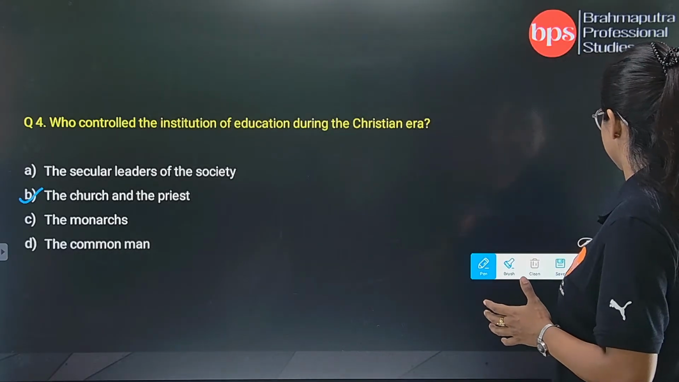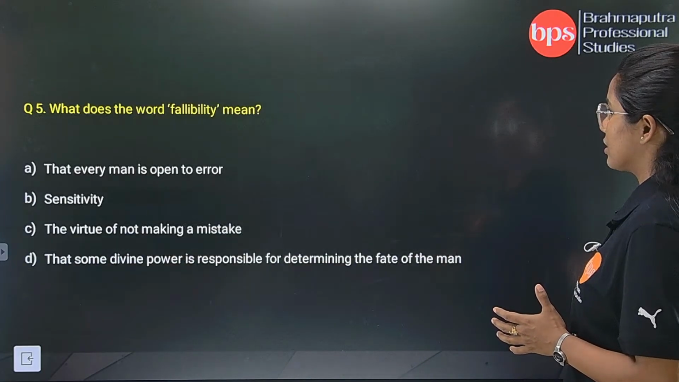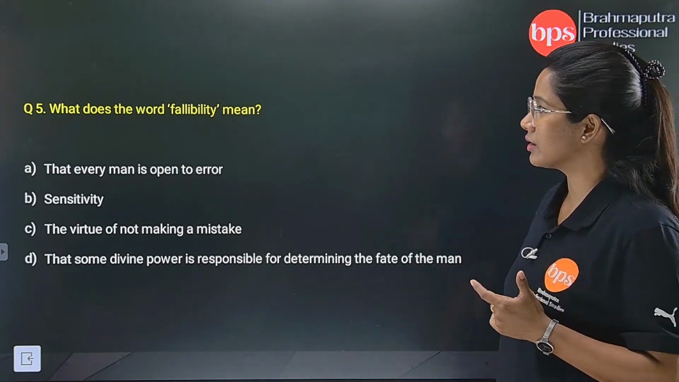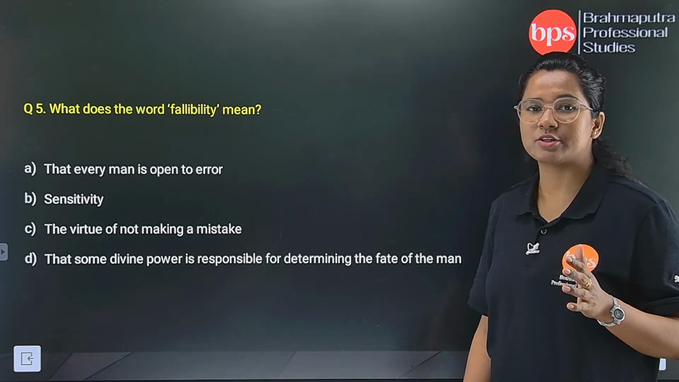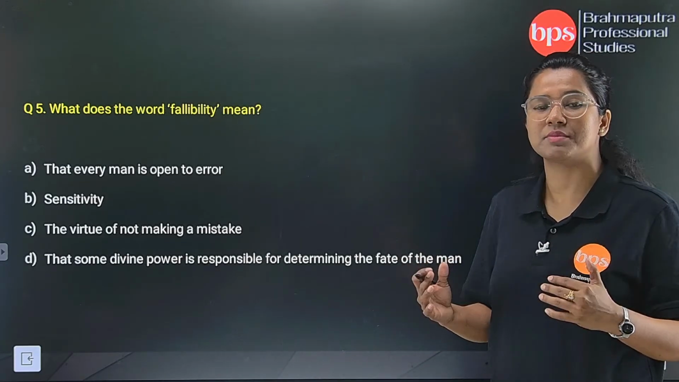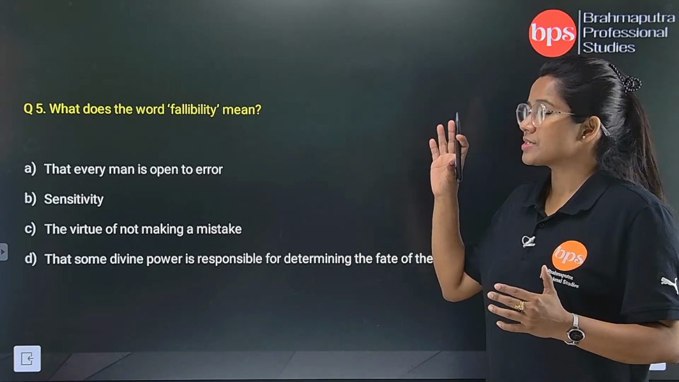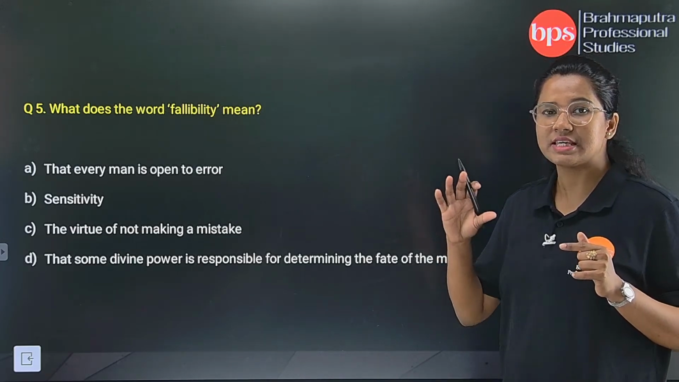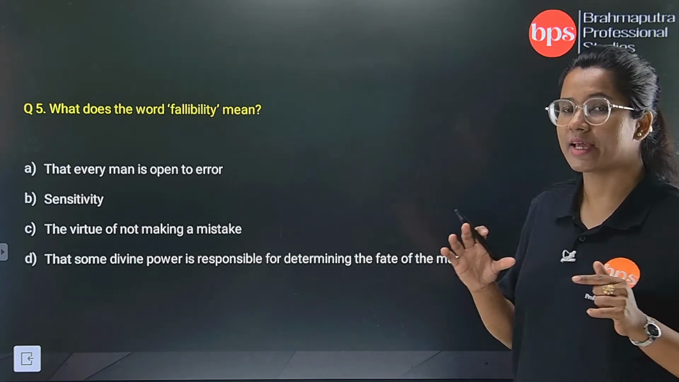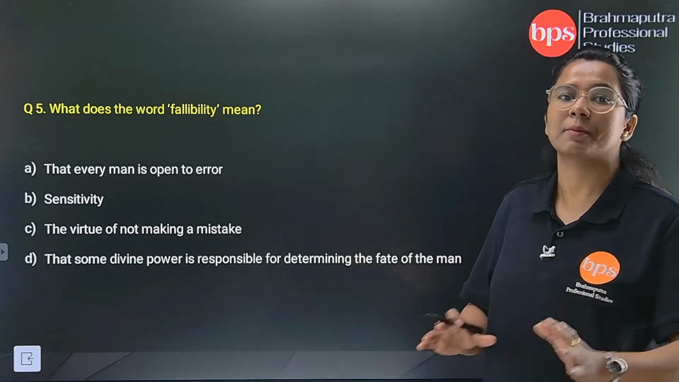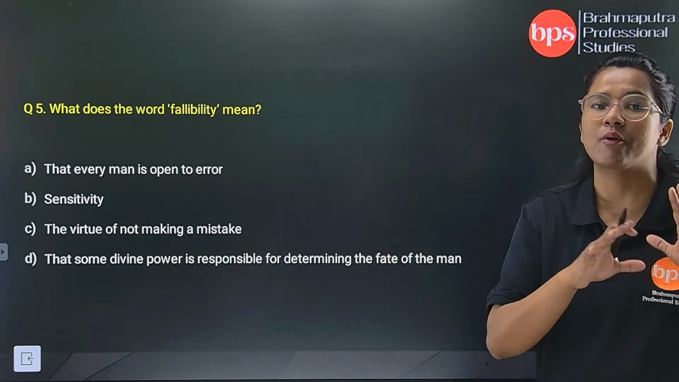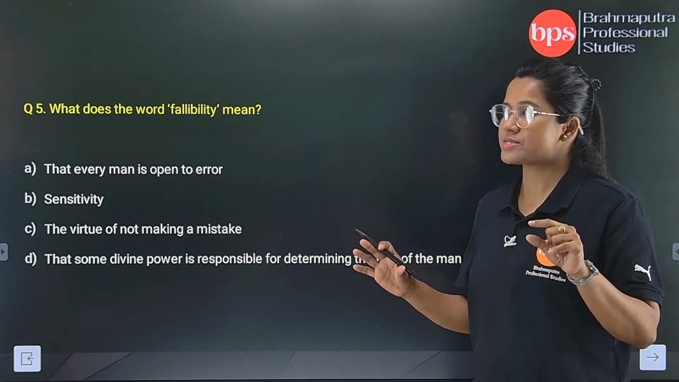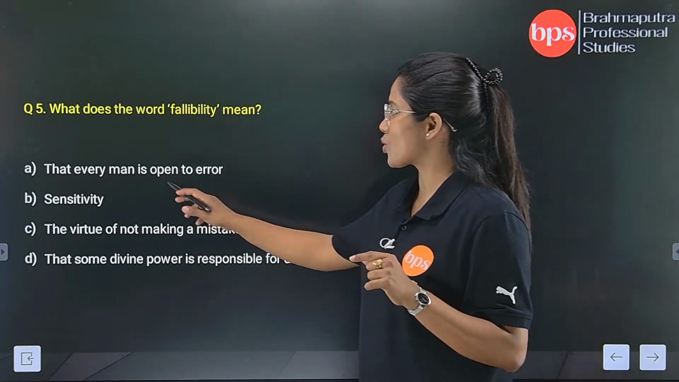Next we have the 5th question. What does the word fallibility mean? Now here, while explaining, I have said that we people are prone to mistakes and that means we are fallible. But in the passage, the word infallible is given, remember that. So when it is infallible, don't make the mistake that here the question is fallible and in the passage it is infallible. So both are opposites.